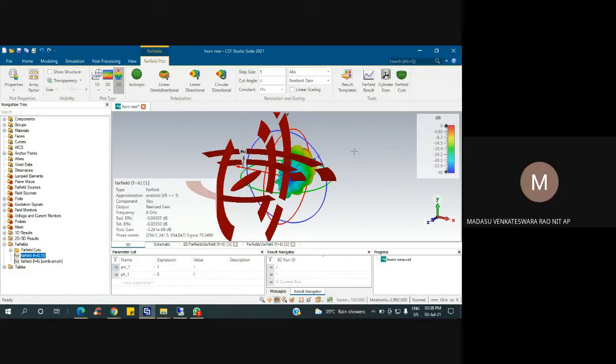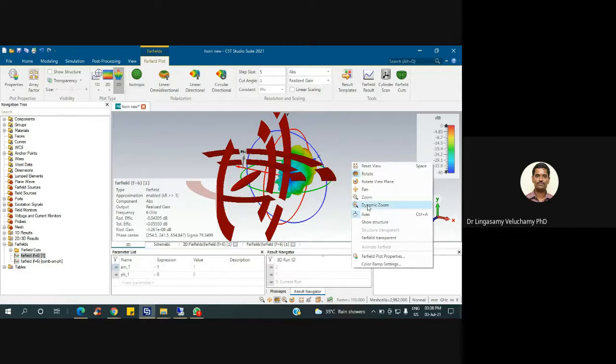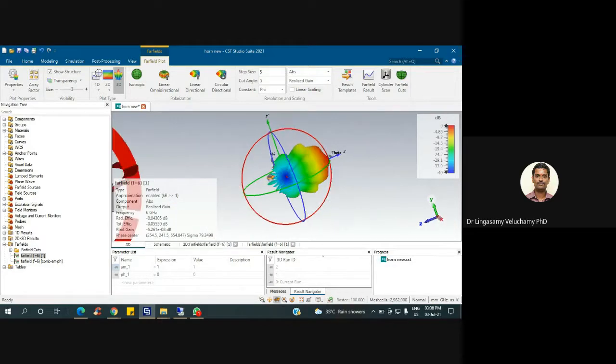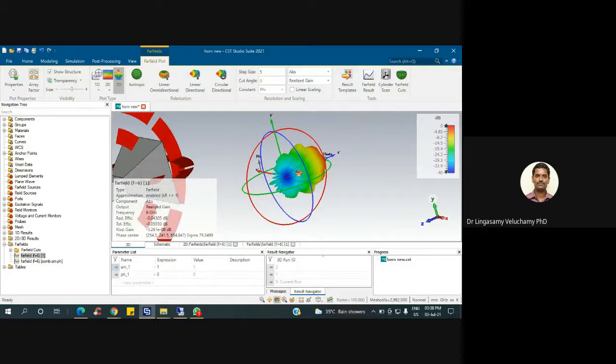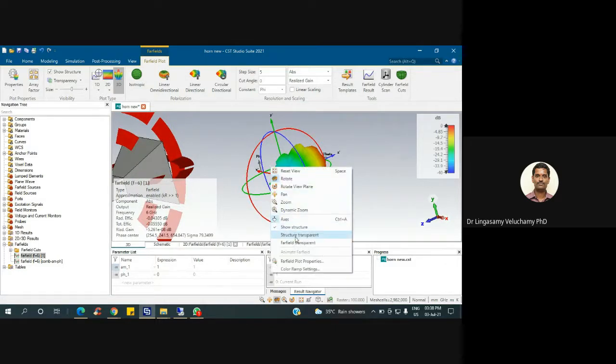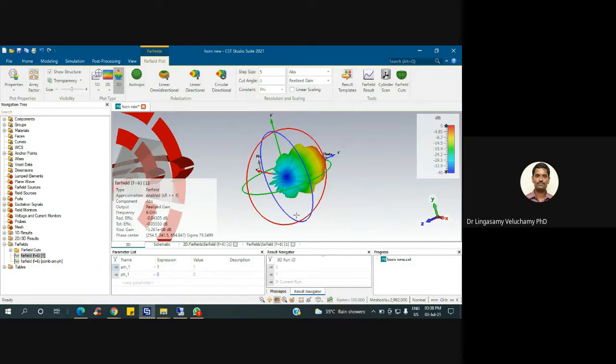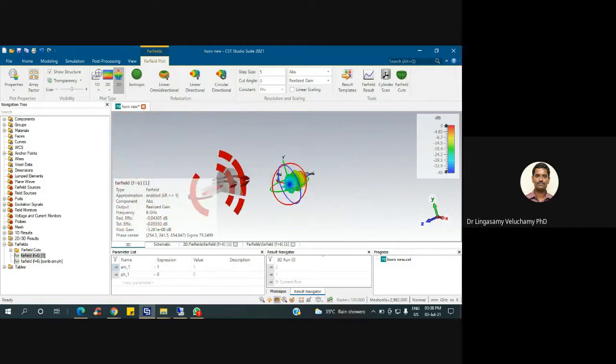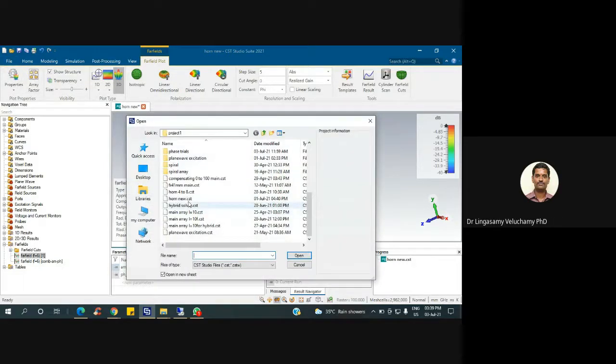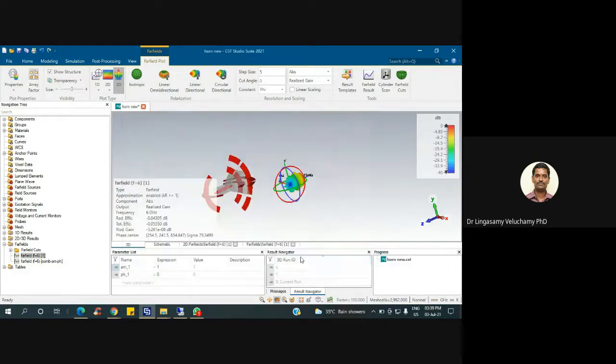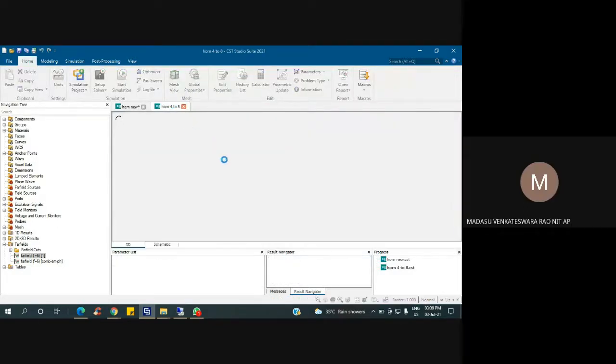Show the structure. It will show the phase center exactly. Can you make the structure transparent? Can you zoom out? So where is it emanating? One more thing, you have to fix your horn antenna at the origin of the axis. Then only you can find out the exact dimension. Otherwise, it will be very difficult. I think you offset it. Actually, this one was modified.